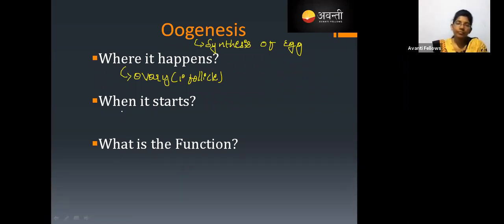And when does it start? Very good, Rashmi, you are one step ahead. Puberty. At puberty, oogenesis starts in the females. What is the function of oogenesis? Production of egg. Yes, Bhumika, correct.